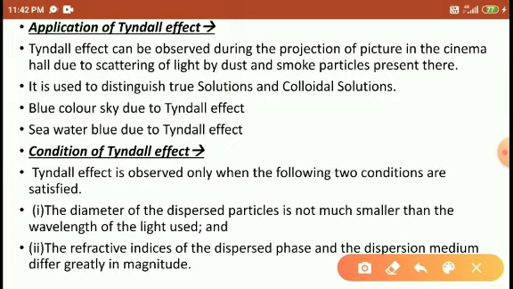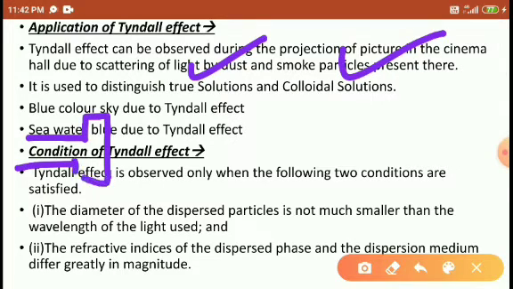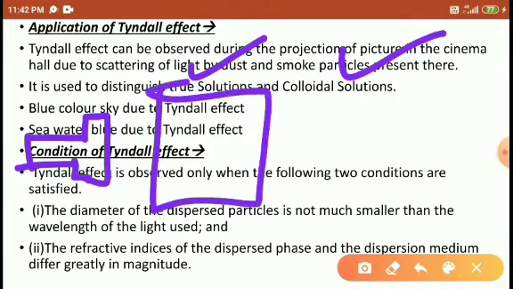One more application is that it is used to distinguish the true solution and the colloidal solution. The Tyndall effect is most useful to distinguish the true solution and the colloidal solution. Now look at this image. In this image, the light is passed over the true solution.